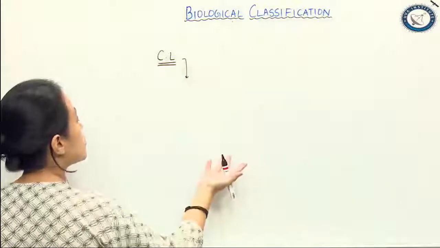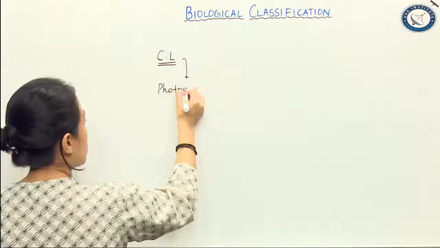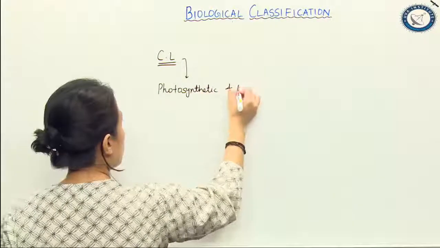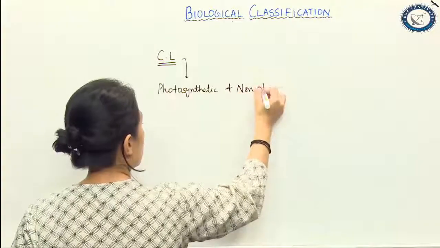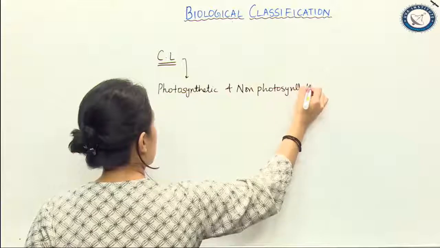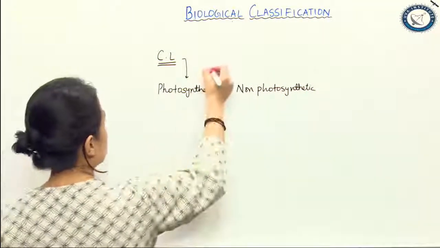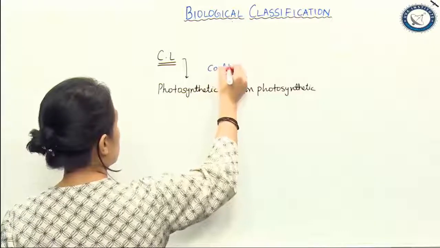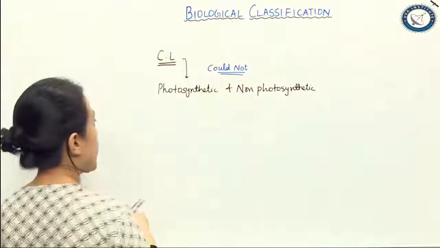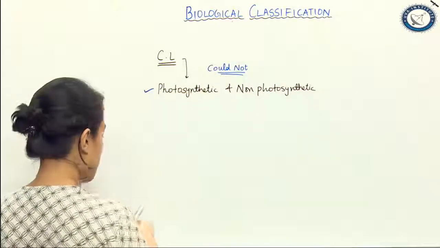First, he could not distinguish between photosynthetic and non-photosynthetic organisms.